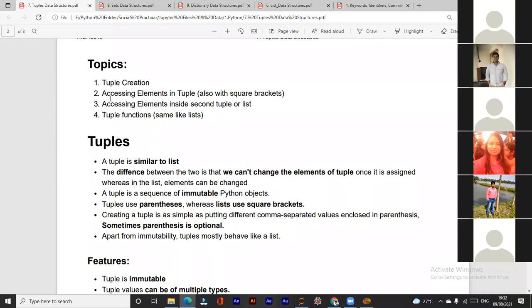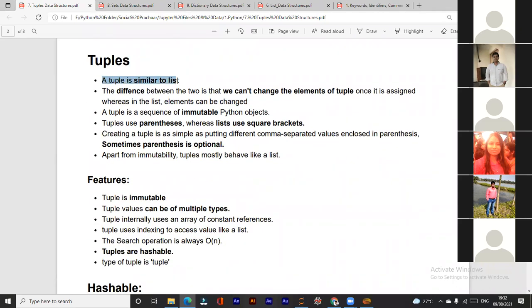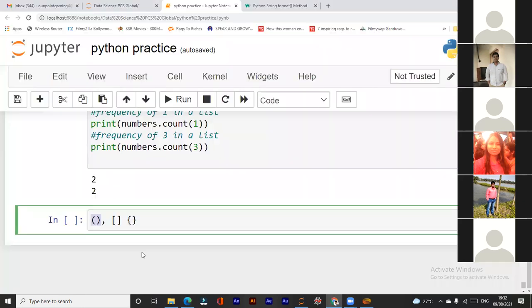Now, tuples. A tuple is similar to a list. Tuple किसकी तरह होता है? List की तरह होता है. The difference between the two is that we can't change the elements of a tuple once it is assigned, whereas in a list the elements can be changed. See, suppose we create a list named L with the elements 1, 2, 3.